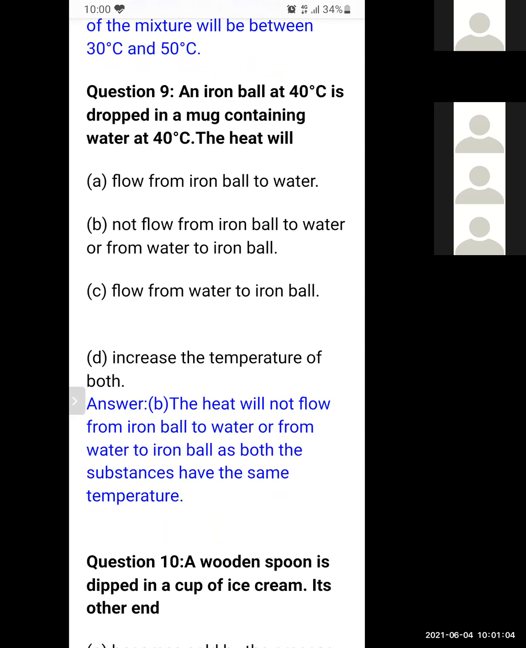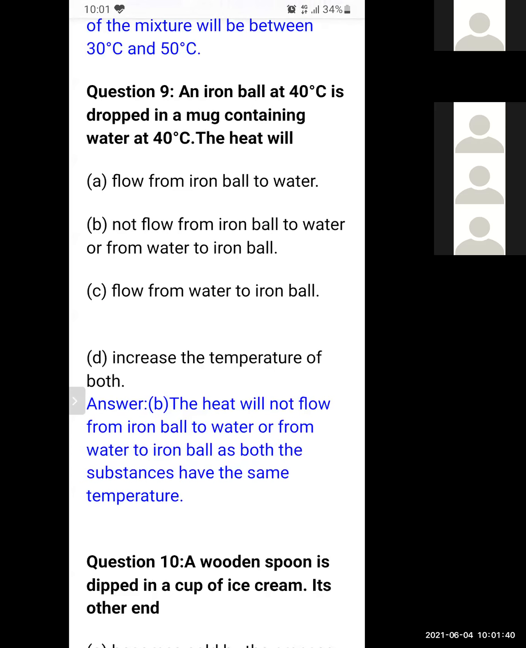Yes, student, the temperature of both water and iron ball is the same. They are both at the same temperature, meaning they contain the same amount of heat. Iron ball 40 degrees Celsius, water 40 degrees Celsius. So there will be no flow of heat, because heat will always flow from higher temperature to lower temperature. In this case, both bodies are at the same temperature. So option B will be the correct answer.